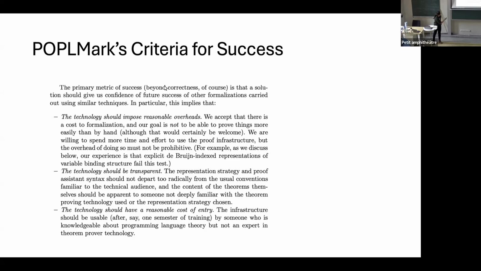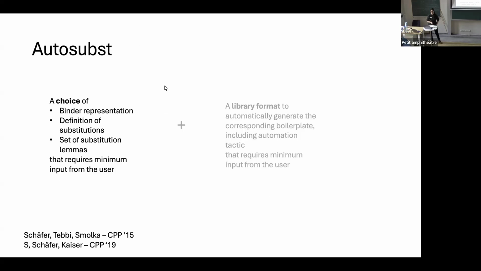Here it says it should be usable after, say, one semester of training with someone who's knowledgeable about programming language theory, but not an expert in this topic. And the same, of course, would also go for binders. So the question is how to go for a representation which has a reasonable cost.